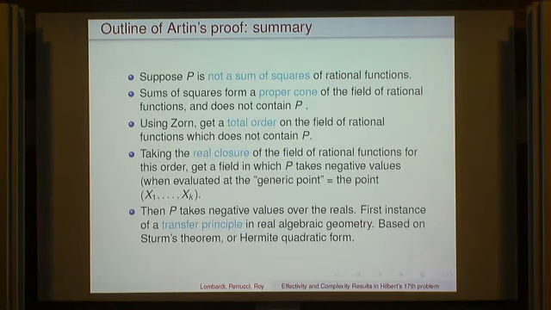So finally, I summarize again the proof of Artin, as I told you before. Okay, so you start from P, which is not a sum of squares. You use the notion of proper cone, you get a total order, you get the real closure for this total order, you get a point where the polynomial takes a negative value, and you come back using a transfer principle to have a point on R where the polynomial is taking a negative value, and this is using Hermite's quadratic form.